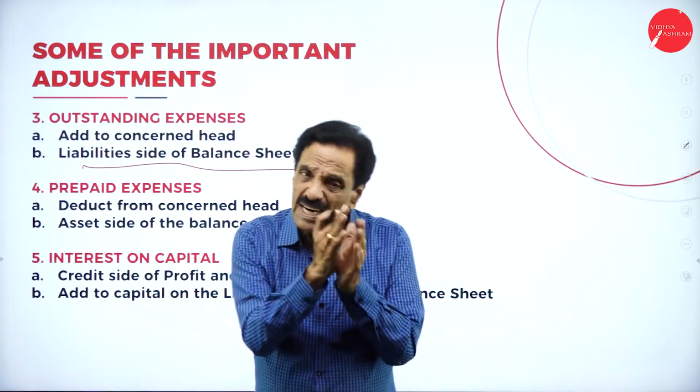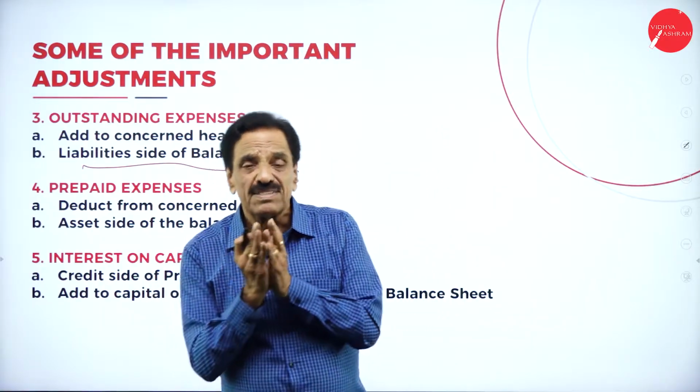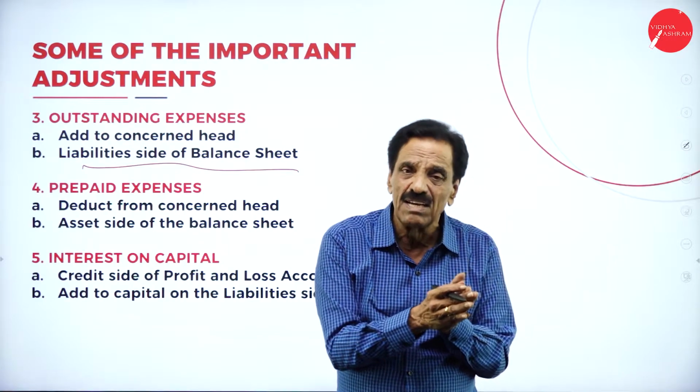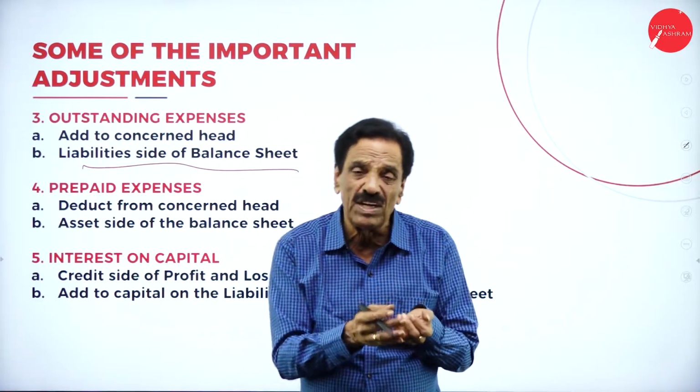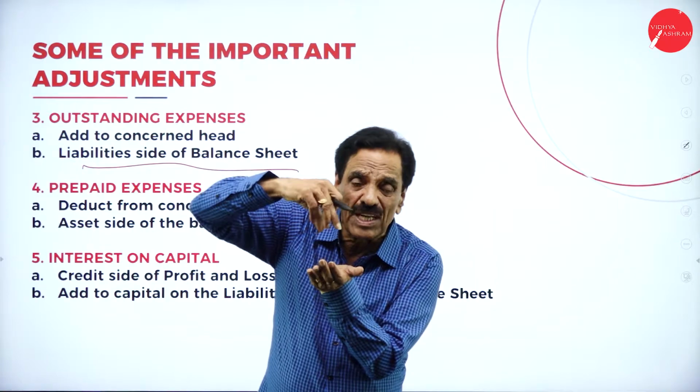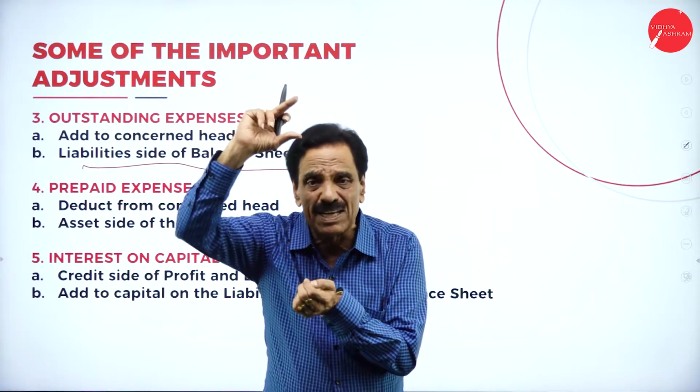Concerned head means rent outstanding, add to rent. Salary outstanding, add to salary. Wages outstanding, add to wages. Whatever outstanding you are going to add, that will come on the liability side of the balance sheet.